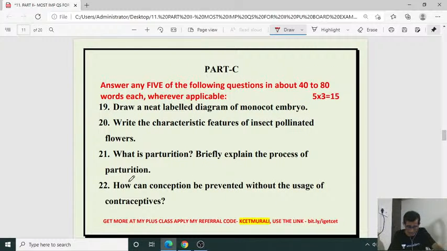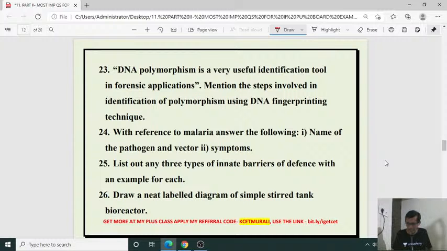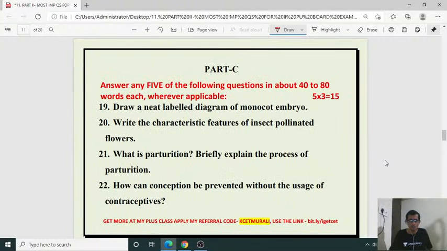Next one, part C, that is 3 mark questions. Let us have the 3 mark question discussion. So here how many questions are there? 1, 2, 3, 4, then 5, 6, 7, 8. Out of 8 you have to answer for 5, isn't it?